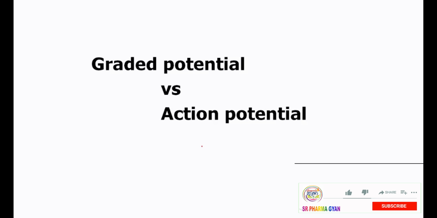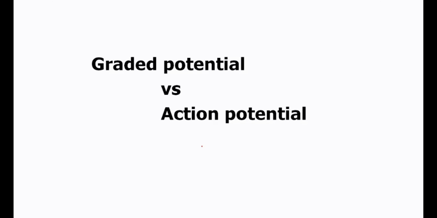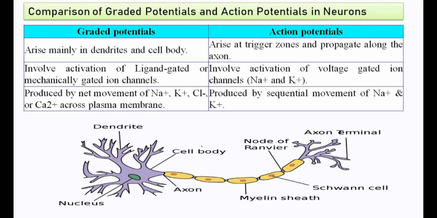Now coming to the characteristic differences between a graded potential and an action potential, that we are going to discuss. Graded potential arises mainly in the dendrite and cell body. So you can find the dendrite and cell body here. It arises mainly in dendrites and cell bodies,